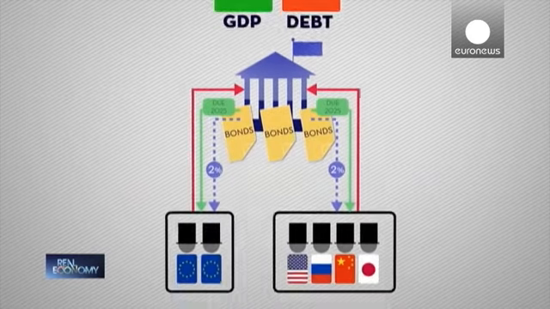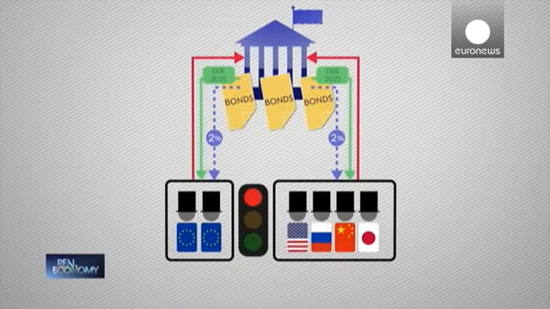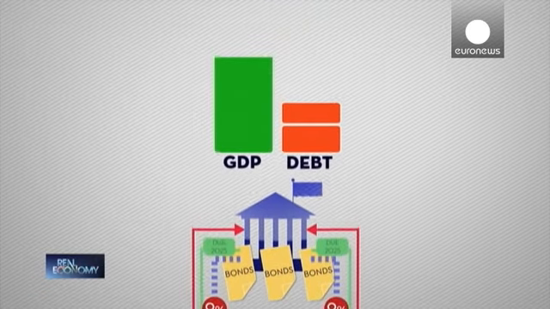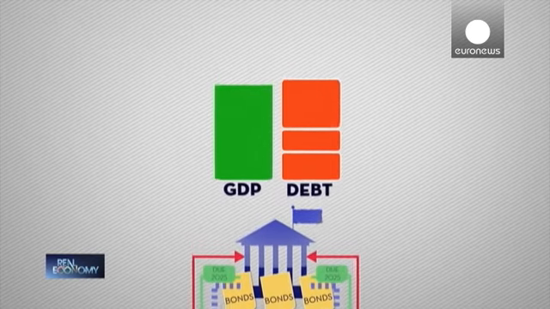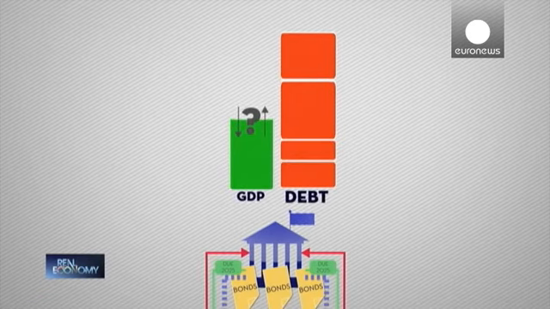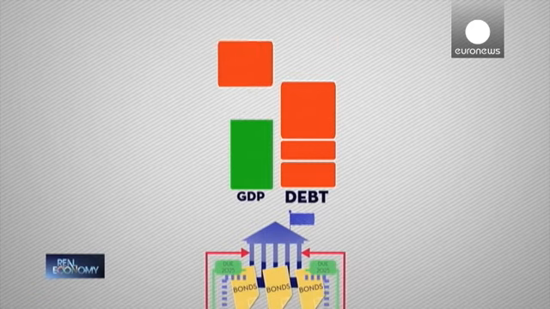Investors worried about your government's ability to pay them may hike interest rates on bonds to cover the risk of your government defaulting. That raises the cost of borrowing for governments that continue to borrow in an economic slowdown. If the proportion of debt versus GDP rises too much and your country's ability to grow is under question, the debt becomes unsustainable.